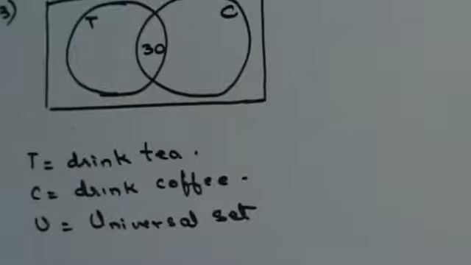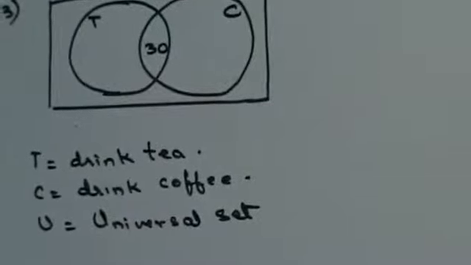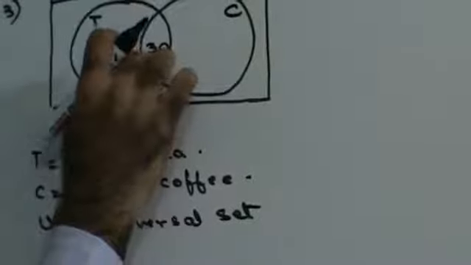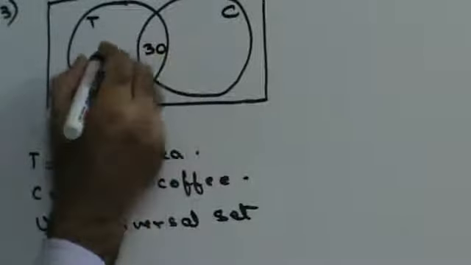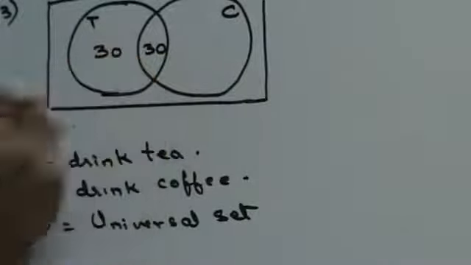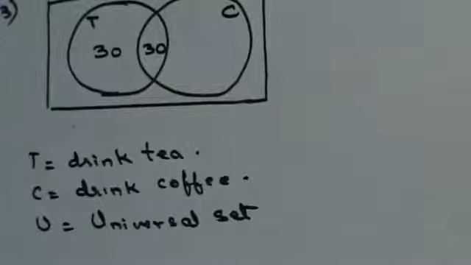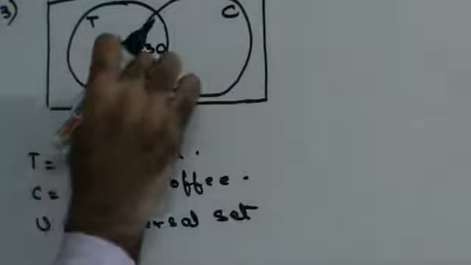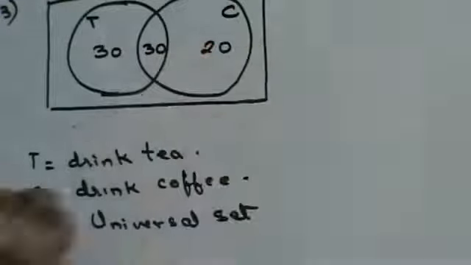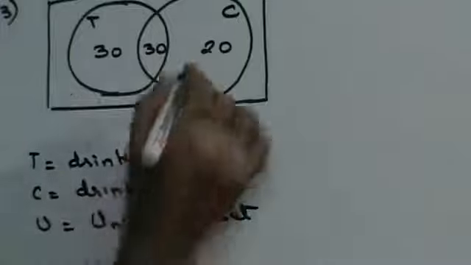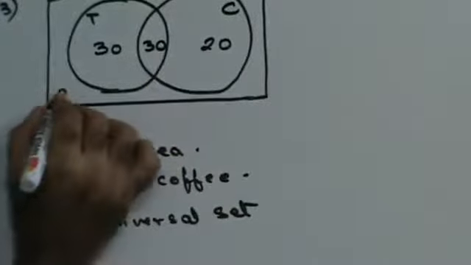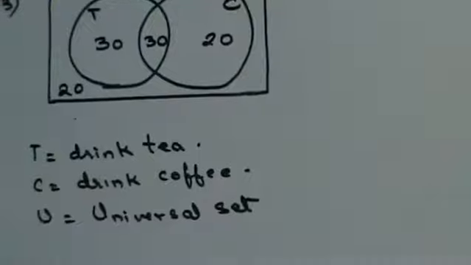Now, guys, when you have to do this, you do it with the help of a Venn diagram. You start from inside to outside. 30 drink both. Okay. In total they have said that 60 drink tea. 30 drink both, out of which 30 I have written here. So how much should be here? 30. That's how I'll get 60. Similarly, they are saying that 50 drink coffee, out of which 30 is here. So 20 is going to be here. 30 and 30, 60, 60 and 20, 80. That means 20 do not drink any of the drinks.